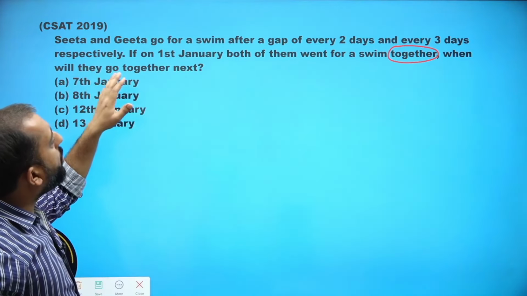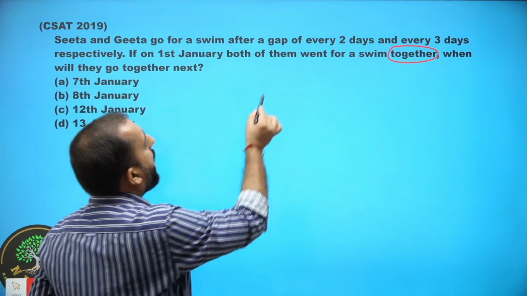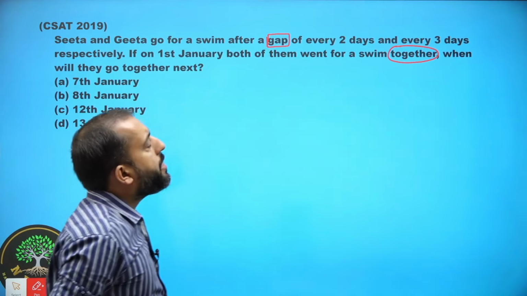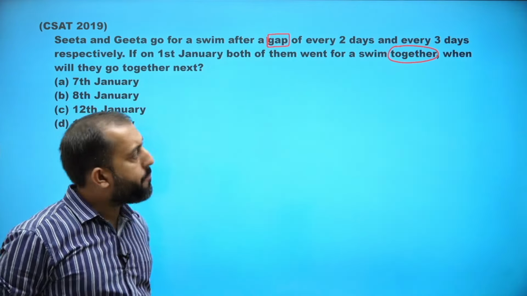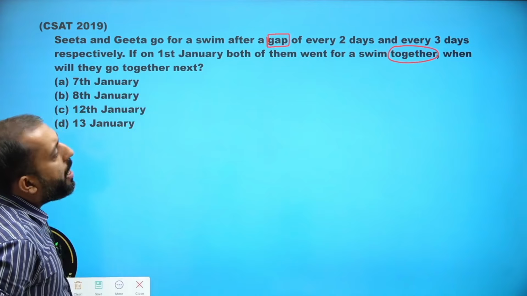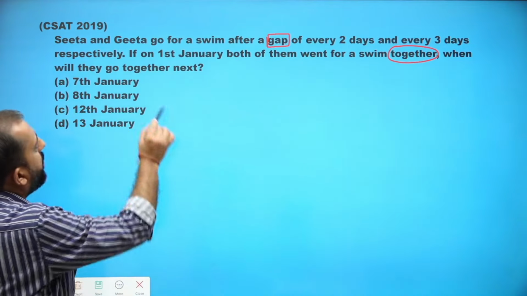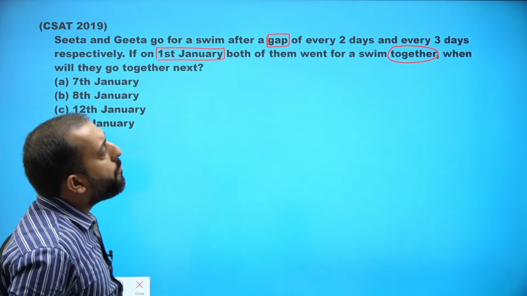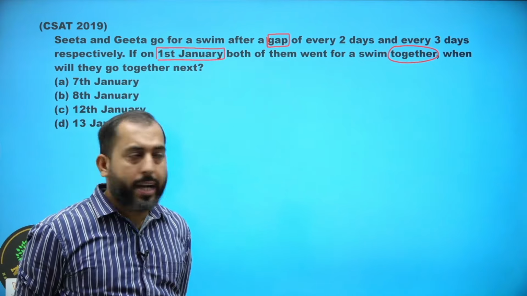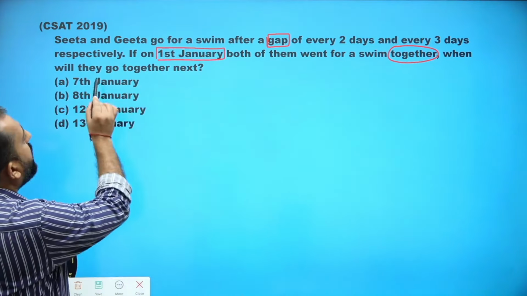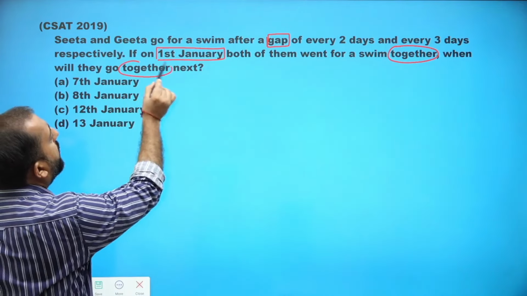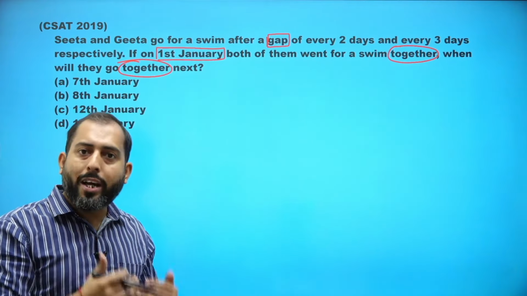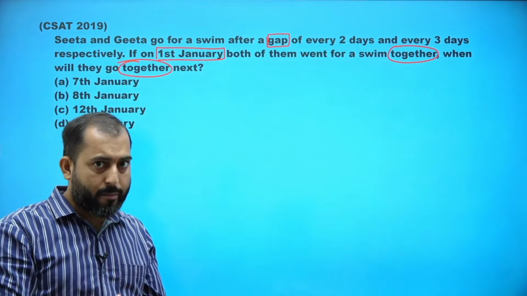Sita and Geeta go for a swim after a gap. Now, this is a very important word here. After a gap of every 2 days, and Geeta after a gap of every 3 days. If on 1st January, both of them went for swimming together, when will they go together again? So, the question has a sense of togetherness. So, we will calculate LCM here.